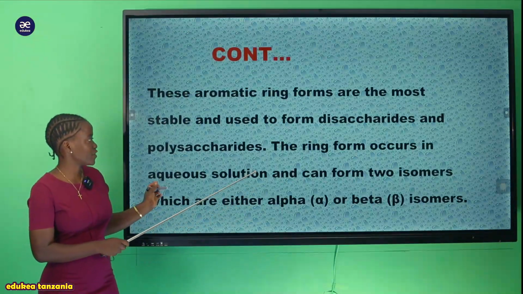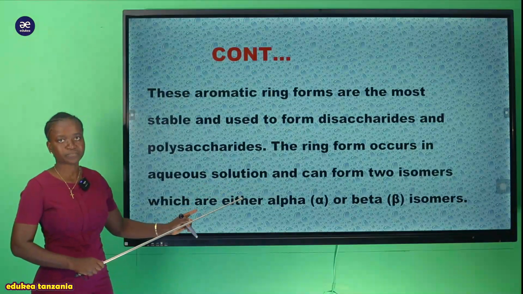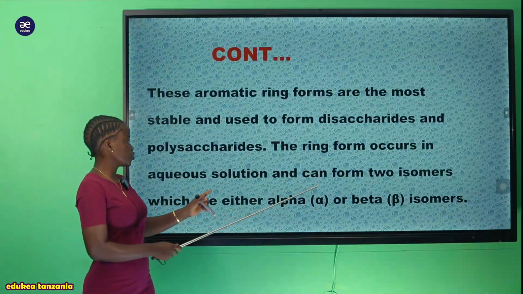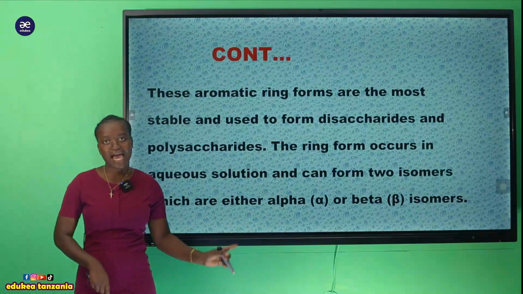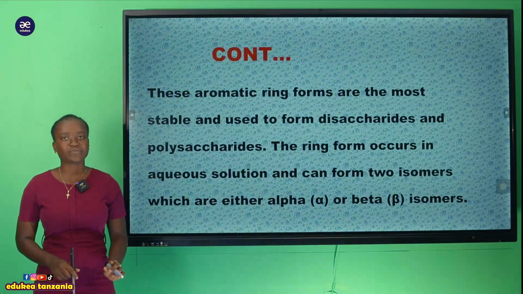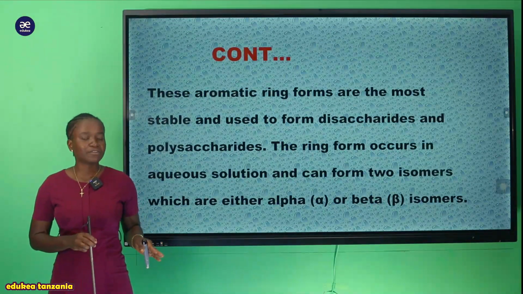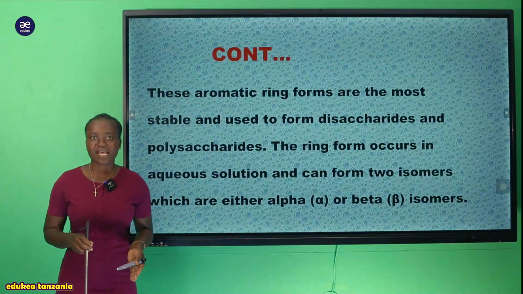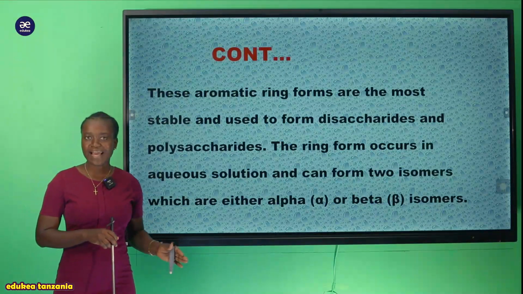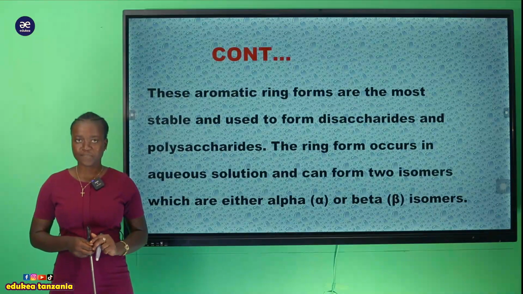But also here we have already seen that the ring form occurs in aqueous solution and can form two isomers, either alpha or beta isomers. Kwa hapo pia tunasema kwamba inaweza ikatengeneza either alpha isomer au inaweza ikatengeneza beta isomer. So tutakwenda tukaziangalia sasa hii beta isomer inakaaje au hii alpha isomer inakaaje.